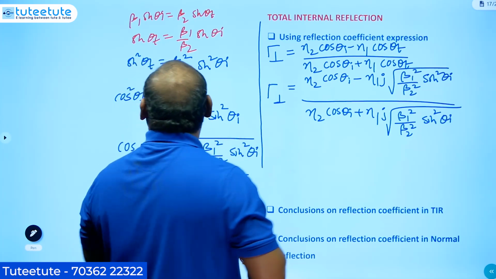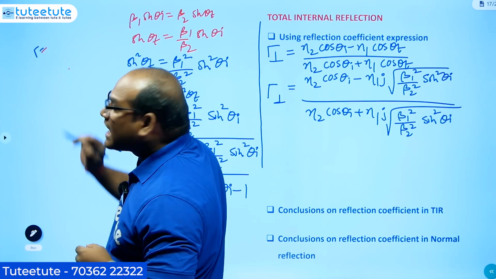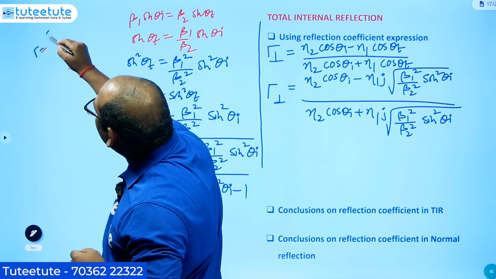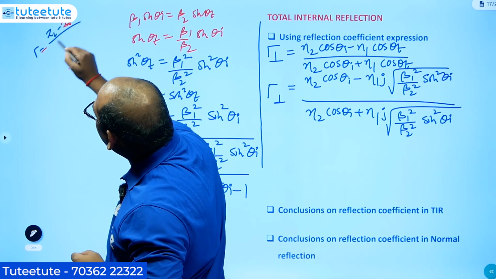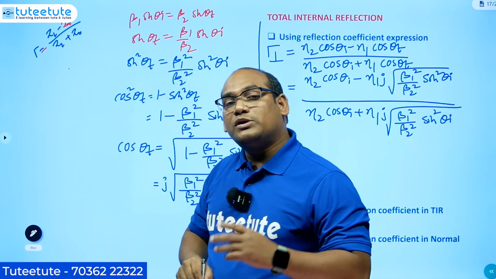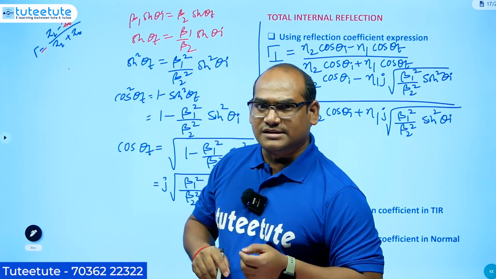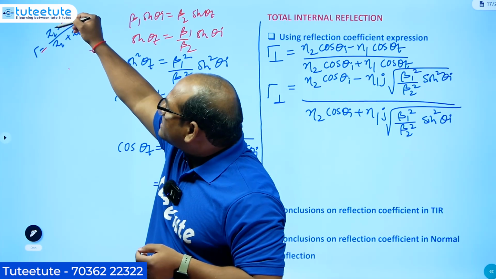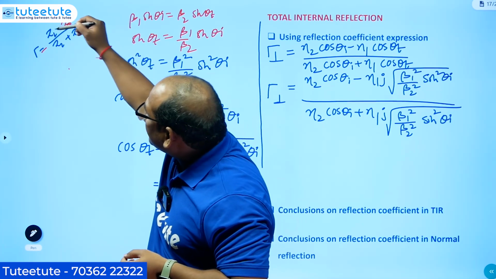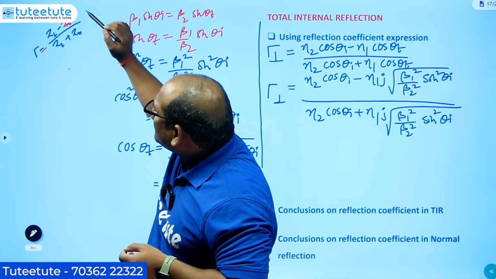Okay, from your transmission line analysis, when we have this particular gamma value 1, gamma is equal to generally ZL minus Z0 by ZL plus Z0. If you take the load as open circuit, this I have written from the transmission line concept. Okay, if your load is open circuit, that means ZL is infinity, then the numerator is a very large value, the denominator is a very large value.